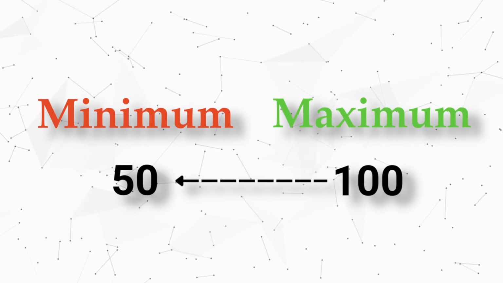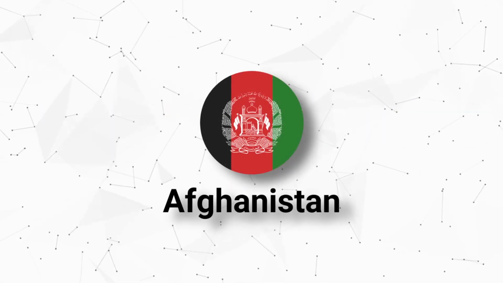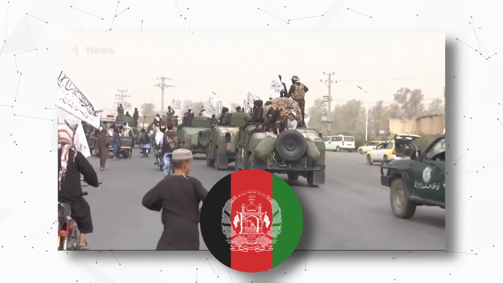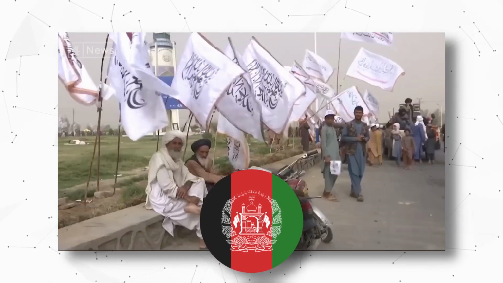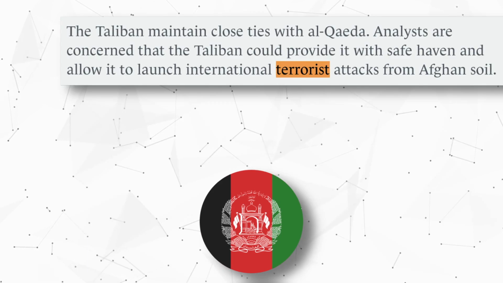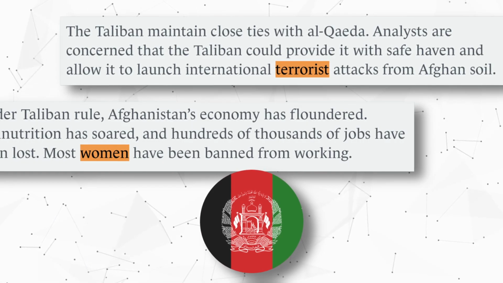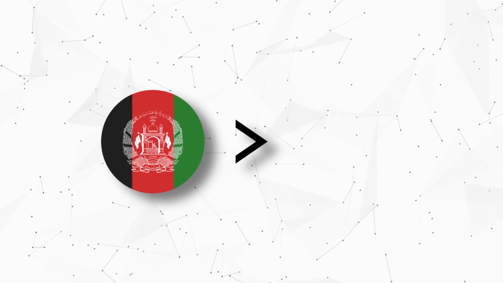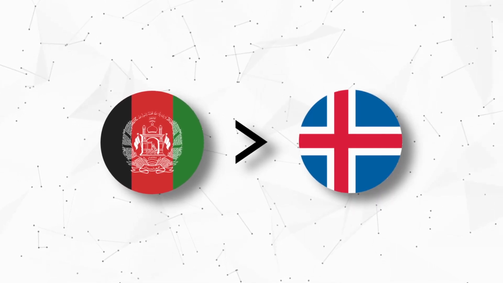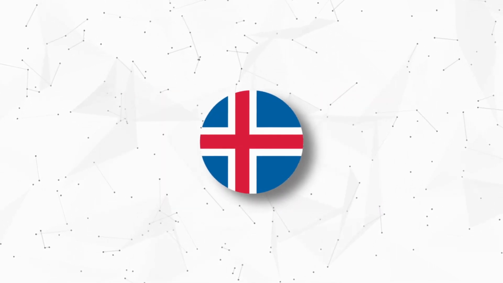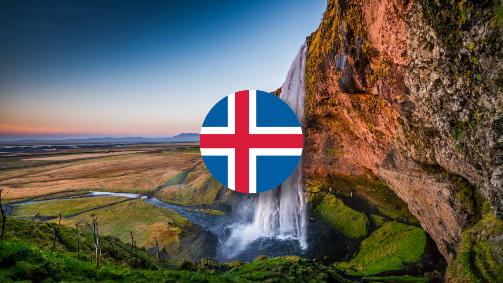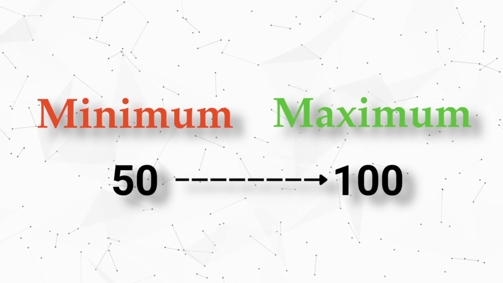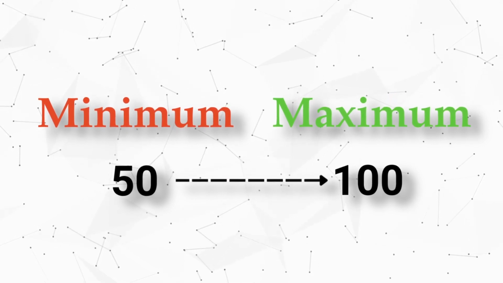For example, I would find it hard to give Afghanistan, a country overthrown by the Taliban, whose sole mission is to restore peace and security to the Afghan people, by partnering with terrorist organizations, committing egregious crimes against women and children, performing public executions, a better score than a country like Iceland, a country specifically known to be the most peaceful place on earth. Just look at it. So all countries on the Stability Index sit somewhere between 50 and 100.